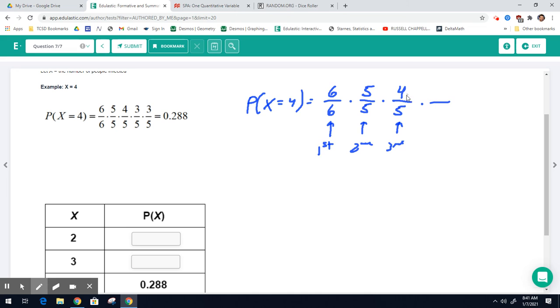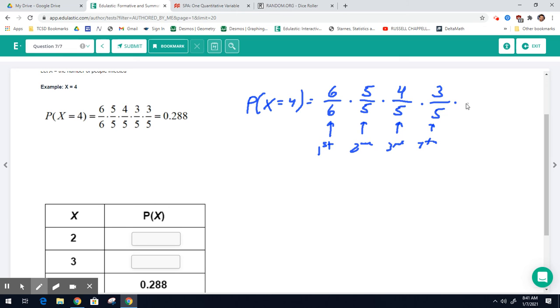Okay, so now that person can visit 5 people. They can't visit themselves. That's why it's 5. They can't visit the second person. They can't visit the first person. So that means of the 5 people left, there's only 3 that they can visit and infect. And that would be the fourth person infected. And now you have your 4 people infected.